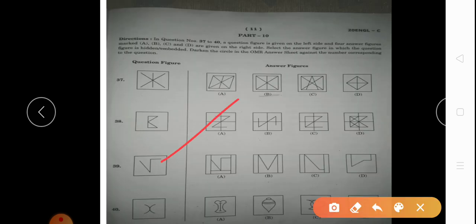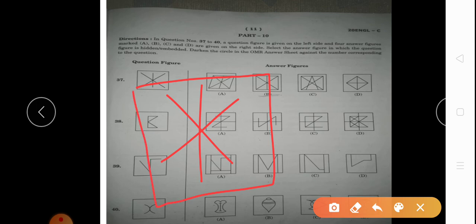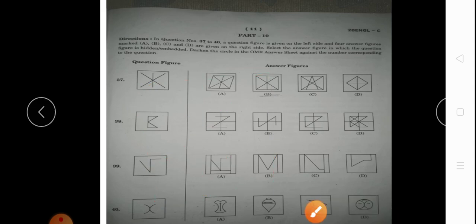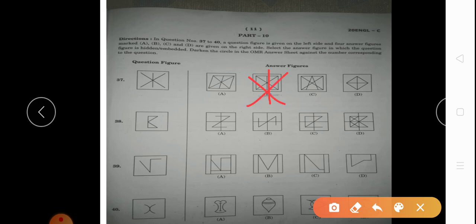They have given us like this. So our question says the directions upper. These directions say that this figure is embedded in one of the answer figures. The question figure says this figure is embedded in option number B. You can see here.